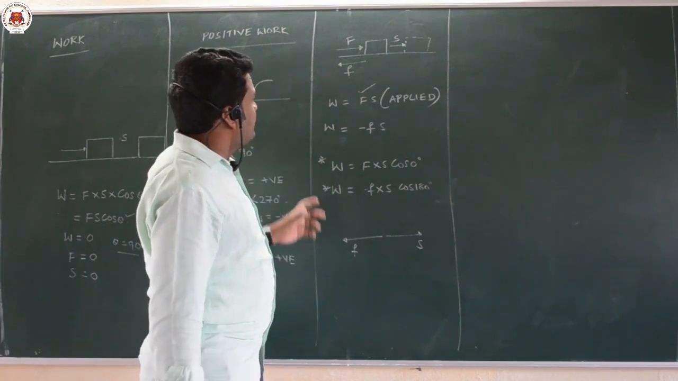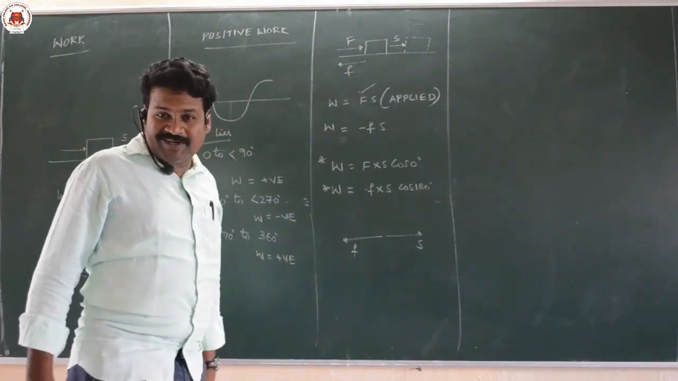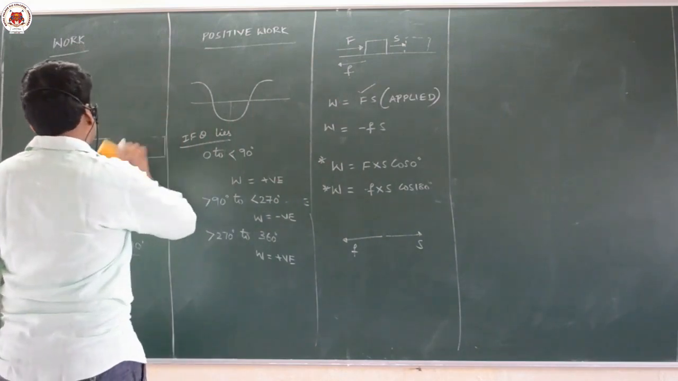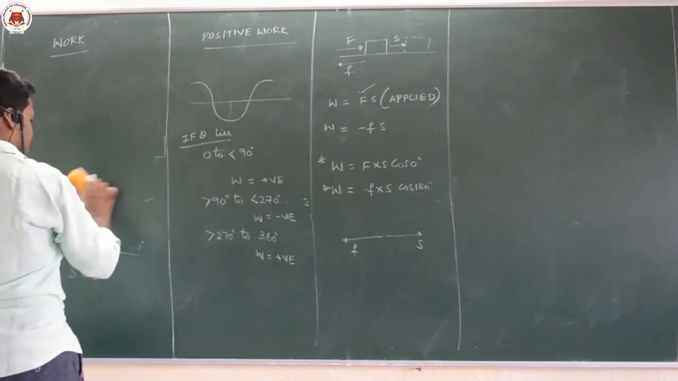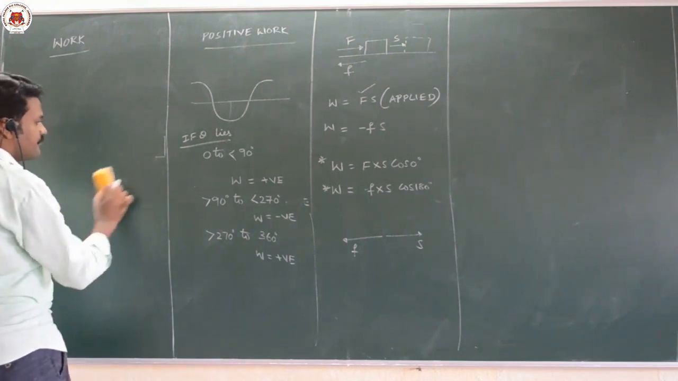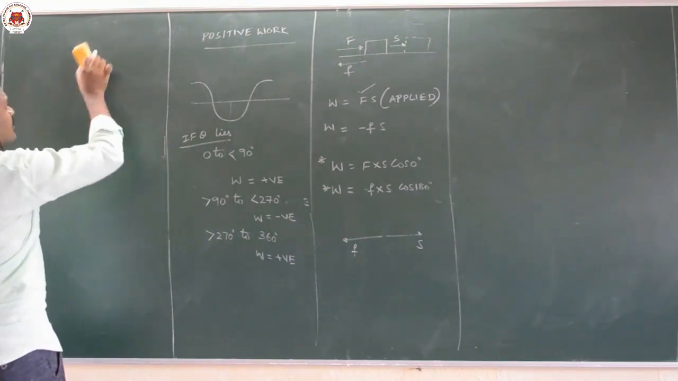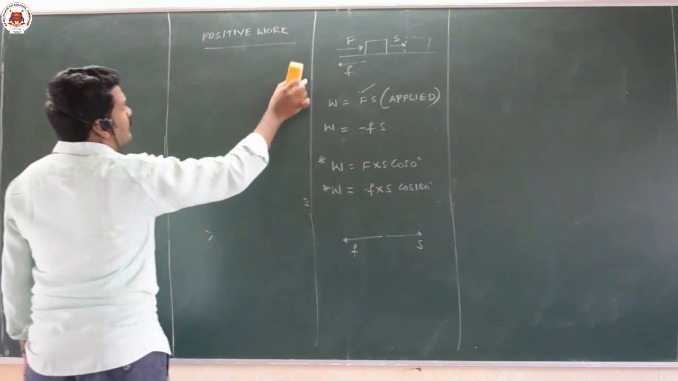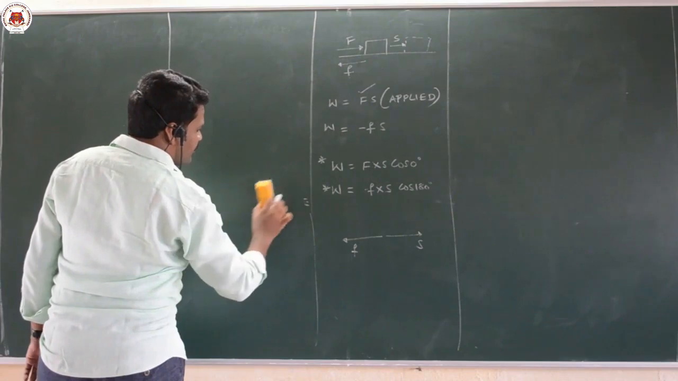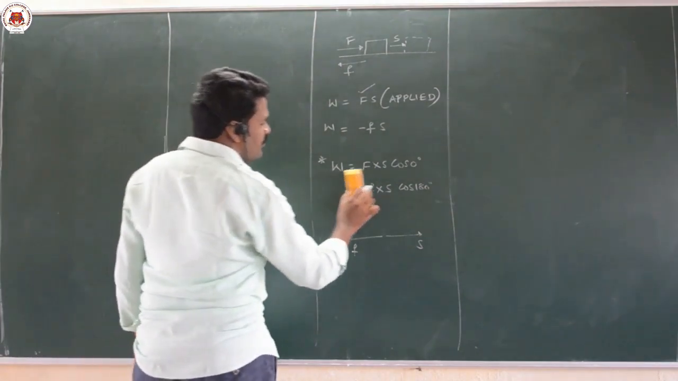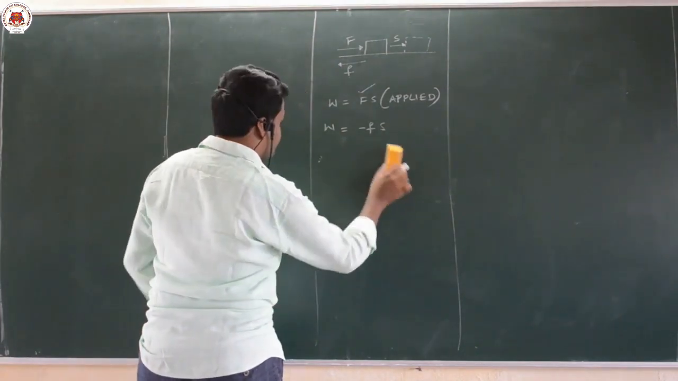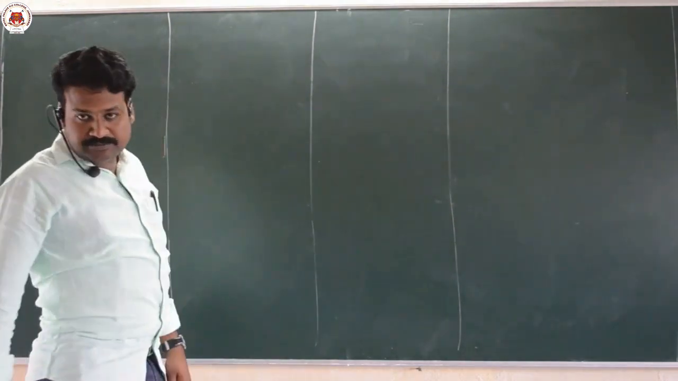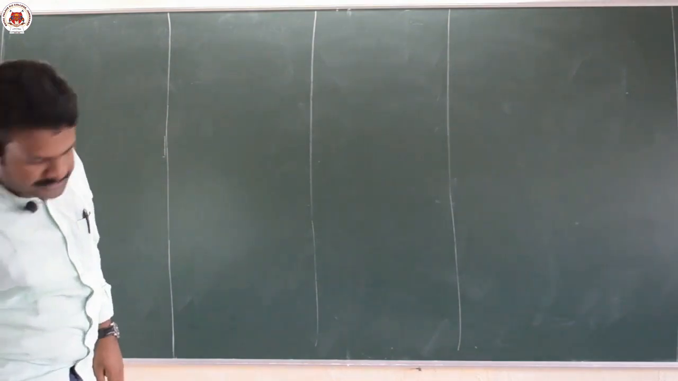Next, I will give a brief idea about energy. What is energy? Energy is the capacity to do the work. And there are two types of mechanical energies. One is potential energy, the other one is kinetic energy. First let us discuss potential energy.